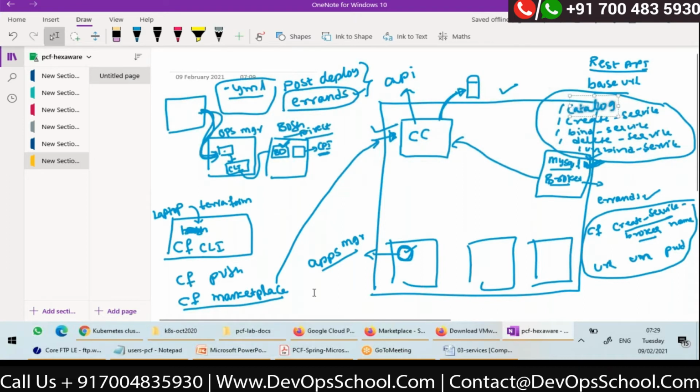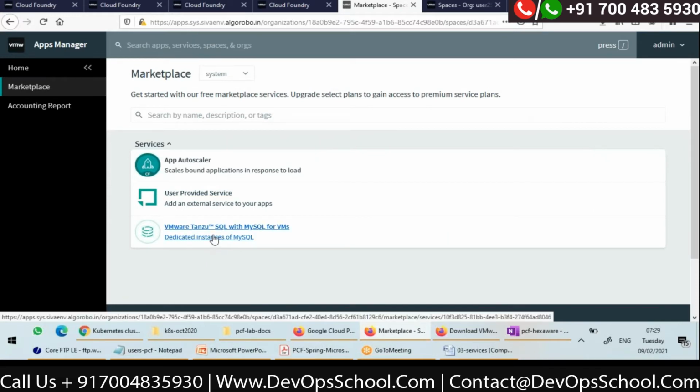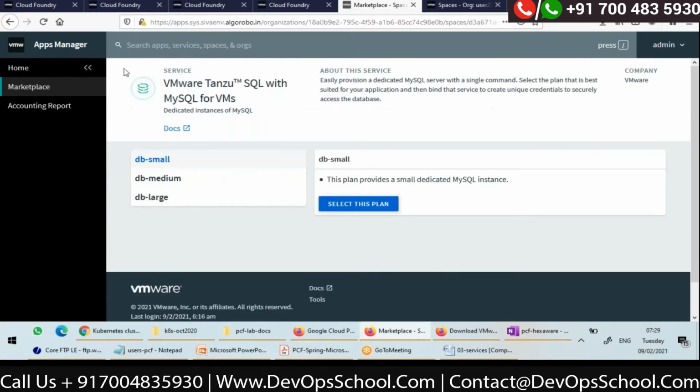Let me tell you. In the marketplace, you can see this MySQL, right? Basically, you want a MySQL instance. So if I click on this service, it is saying I have 3 plans: DB small, DB medium, DB large. Whenever you want a MySQL instance, you have to tell Cloud Foundry what type of instance you want.